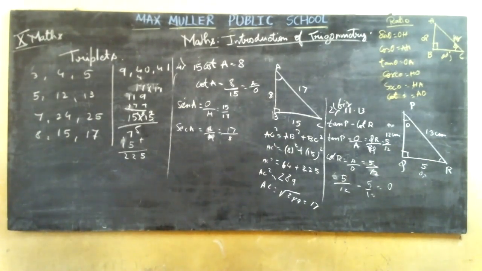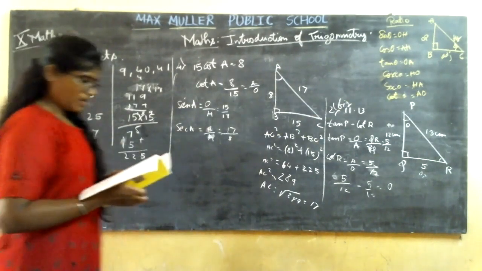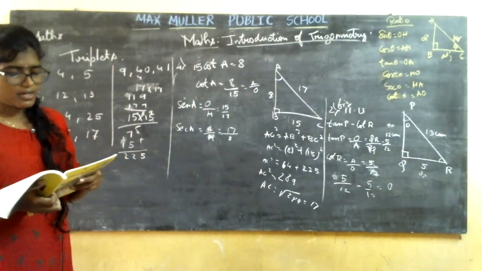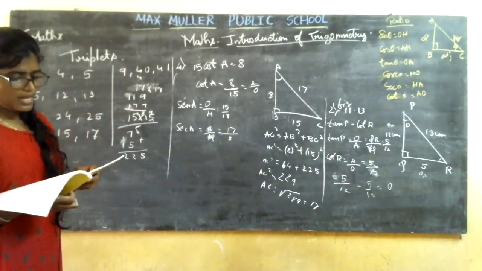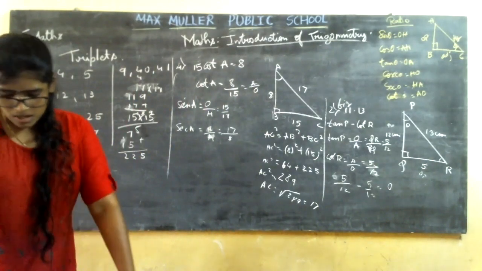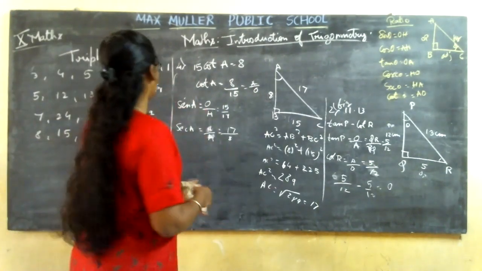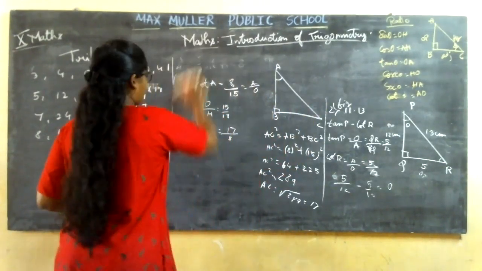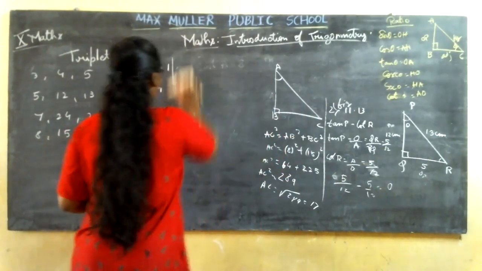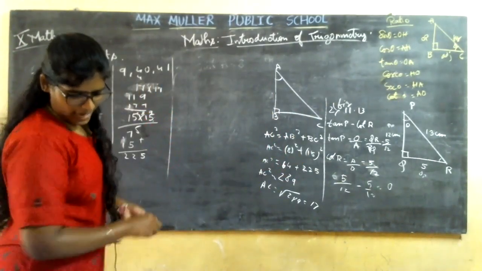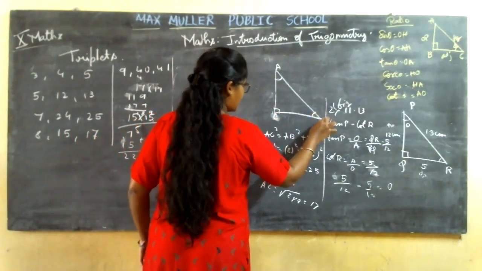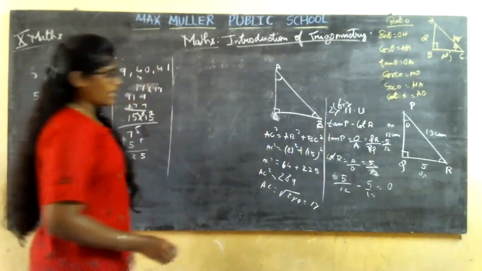Then coming to the sixth one. It is a proof, which won't be asked, but I'll still explain it to you. If angle A and angle B are acute angles such that cos A is equal to cos B, then find out A and B. That is, angle A and angle B should be equal. They are telling it is equal. So let me take this as the triangle itself, ABC, a right angle triangle, let this be the right angle at C. A and B are acute angles.